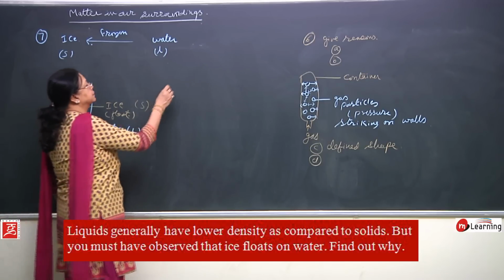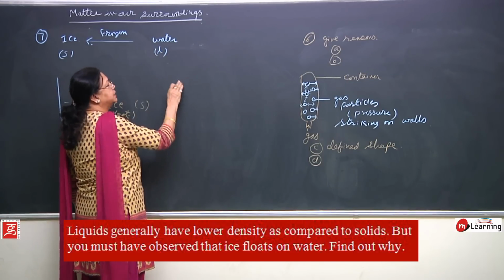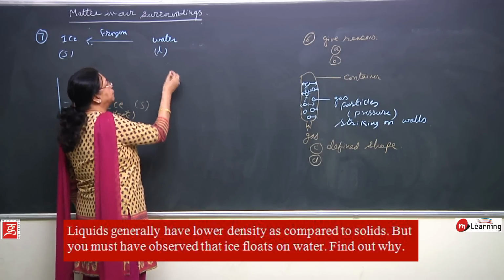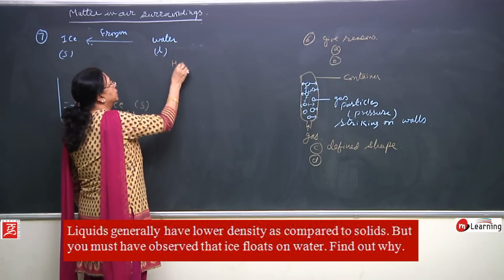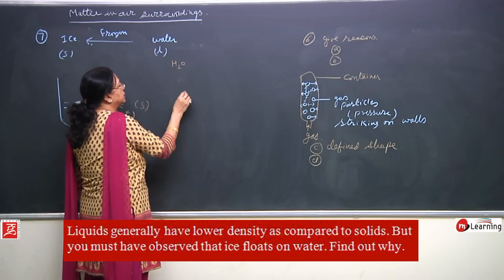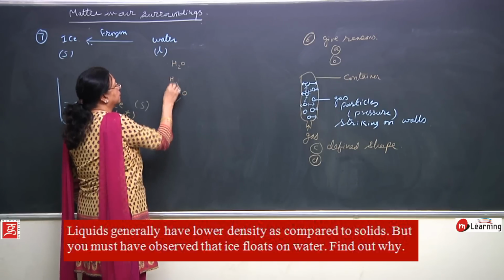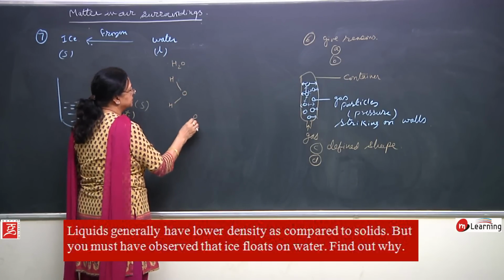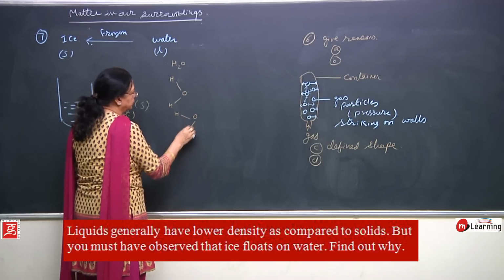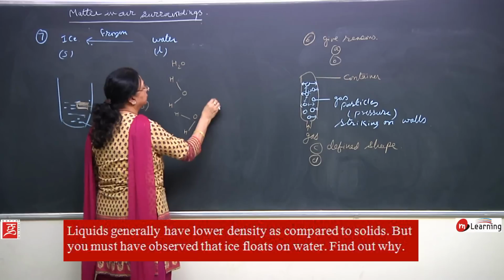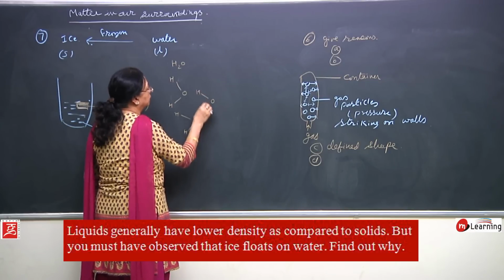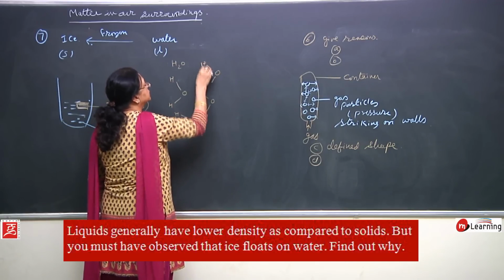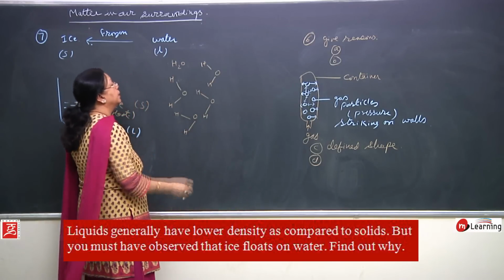Because in case of ice, what is ice? Frozen form of, solid form of water. And what is the chemical formula for water? H2O, right? So this is H2O, this is one more H2O, this is one more molecule of H2O, and one more, like this you can have so many.